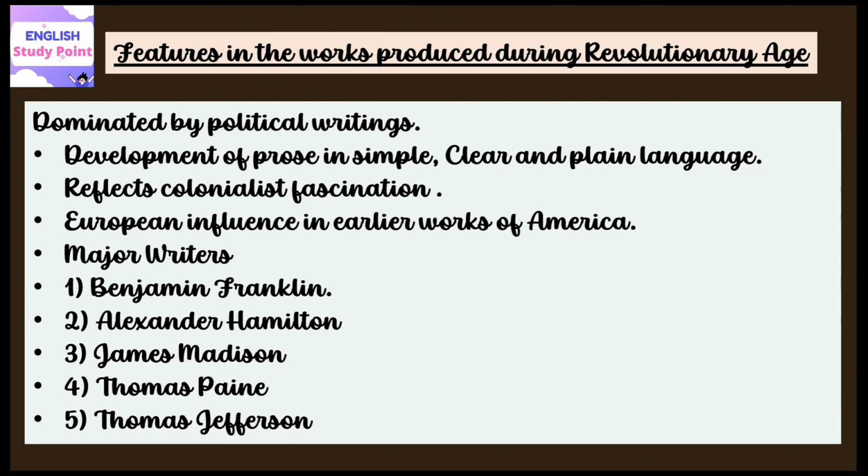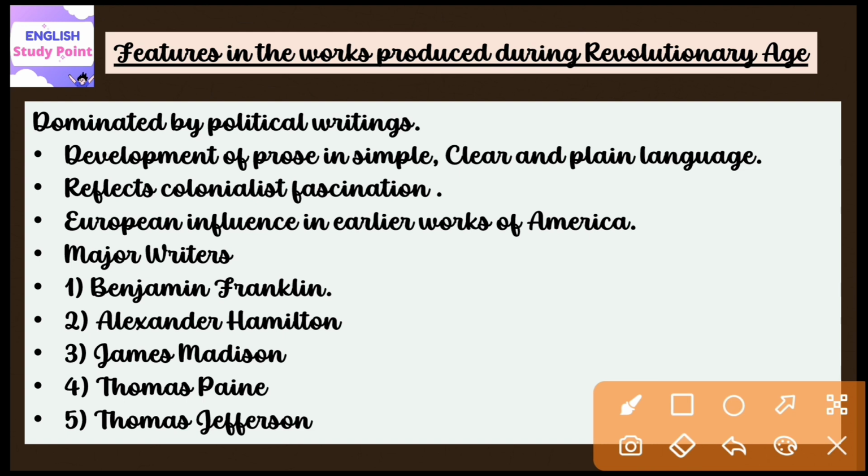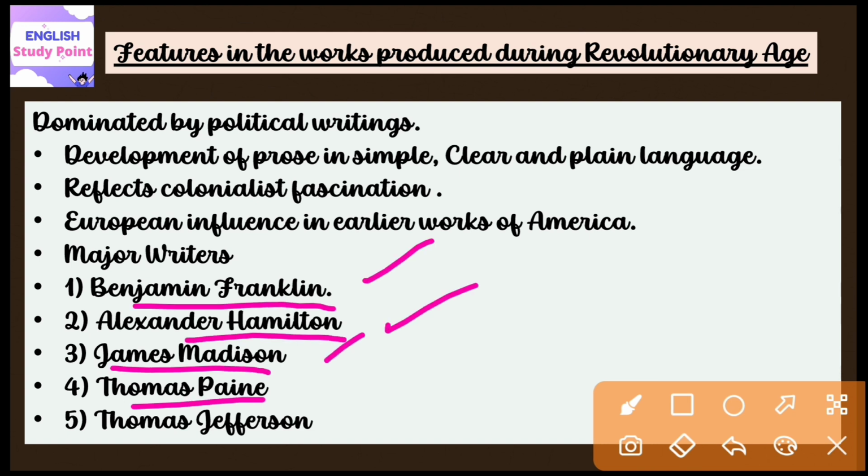Then, after some time, these Americans developed a different way of writing. They developed their own style, which was completely different from the Britishers' style. Then I am telling you a list of some major writers who used to write during this time, and these writers may include Benjamin Franklin, Alexander Hamilton, James Madison, Thomas Paine, Thomas Jefferson, etc. So these are some major writers who used to write during this time.